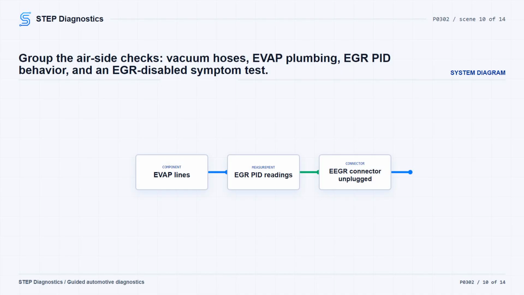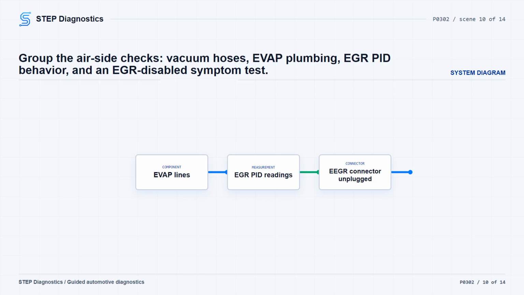Visually inspect the vacuum hoses for damage, deterioration, or restrictions, and inspect the EVAP lines and hoses for wrong connections or damage. Some vacuum leaks can be heard, but still inspect the hoses closely. If you find a concern, repair it, clear the PCM codes, and repeat the self-test. If the vacuum side is clean, start the engine and bring it to normal operating temperature.